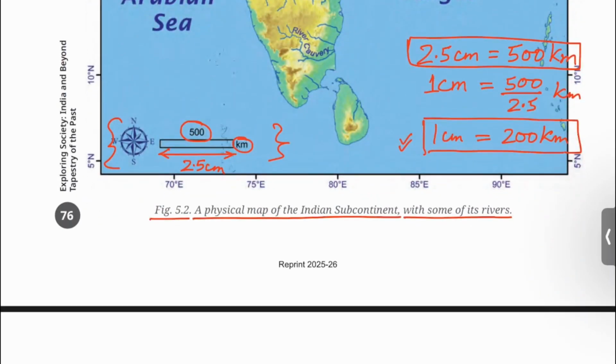Sometimes scales are written in ratios. For example, here you can write 1 is to 2 crore. That means 1 centimeter on the map is equal to 2 crore centimeter on the ground. 2 crore centimeter is equal to 2 lakh meter, or 200 kilometer.